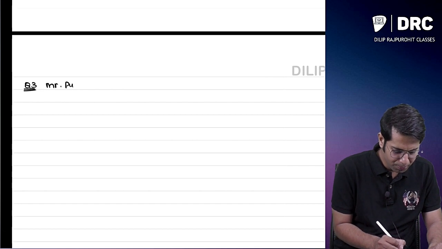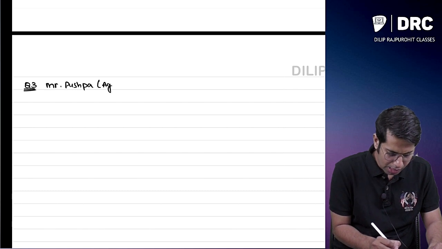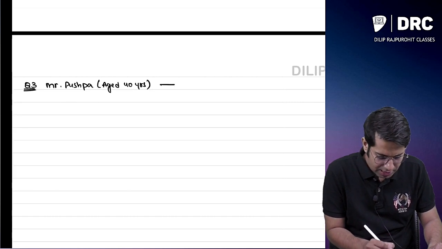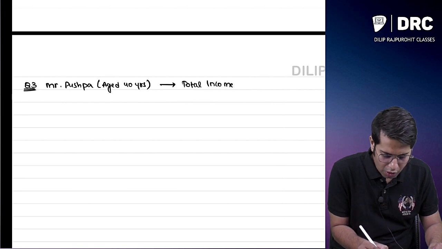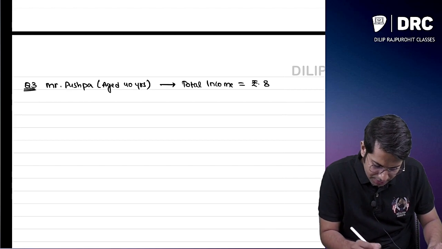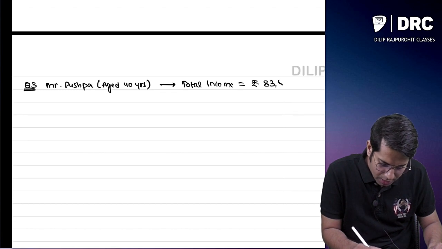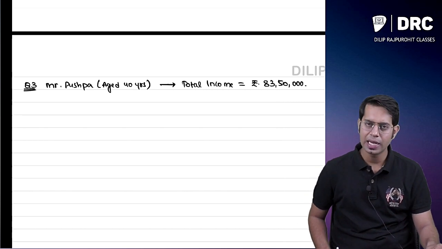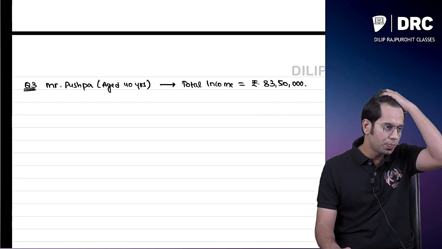Mr. Pushpa, aged 40 years, has a total income of rupees 83 lakh 50,000. He has a total income of how much, sir? 83 lakh 50,000. Now you are required to compute his tax liability. Now you are required to compute Pushpa's tax liability.